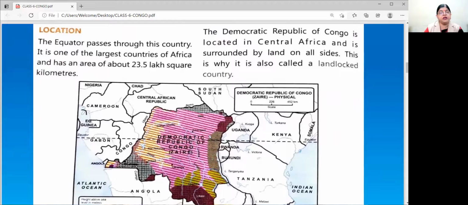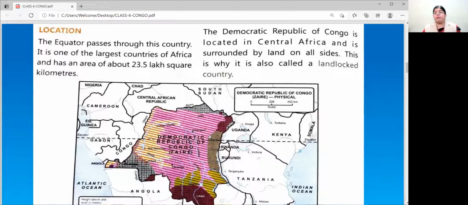The equator passes through this country. Can you see this? The equator is passing through this country, the country which we are studying, the Republic of Congo. It is one of the largest countries of Africa and has an area of about 23.5 lakh square kilometers. It has an area of how many kilometers? 23.5 lakh square kilometers.